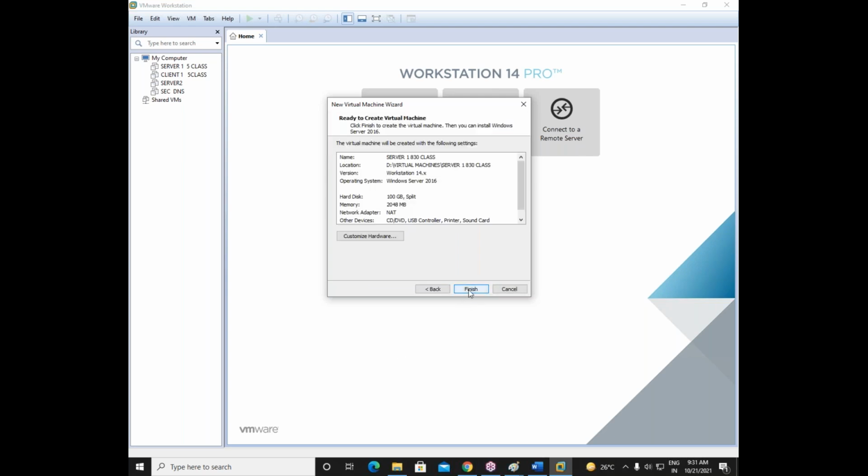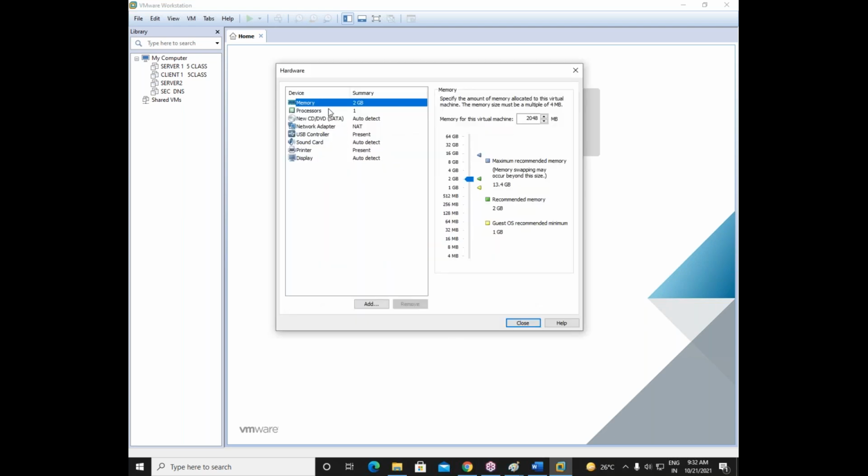Now, before you say finish here, go to this customize hardware and see the memory it has selected is 2 GB. By default, it will select only 2 GB RAM. But I can go with 4 GB in my computer because I have 16 GB RAM in total. But can you go with 4 GB in your computer? It's up to your computer configuration.